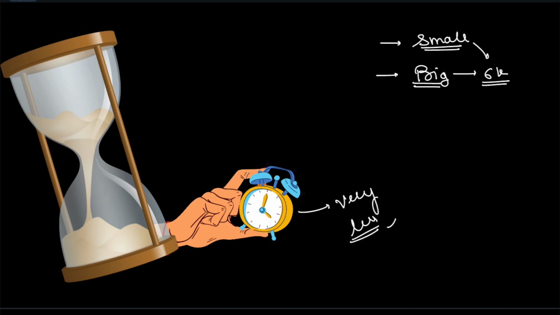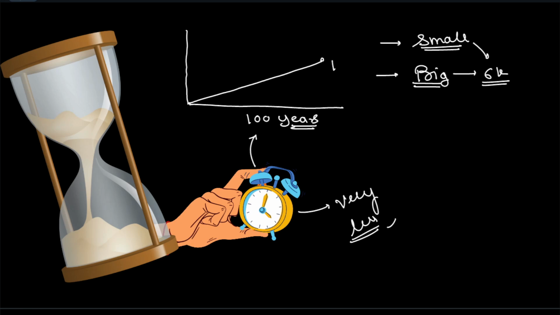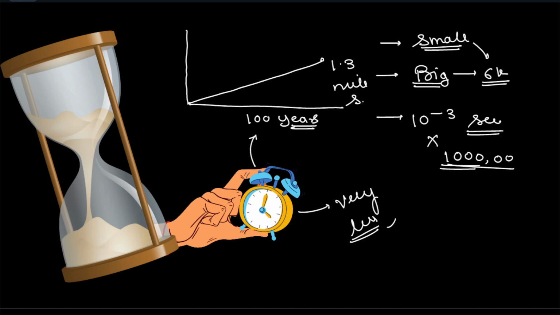So scientists analyzed this effect. They said that in a time period of, let's say, 100 years, the effect it will show will be 1.3 milliseconds. Milliseconds means 10 to the power minus 3 seconds. If this happens 1,000 times, that means over 1 lakh years, then a 1 second gap will come in the Earth's time.